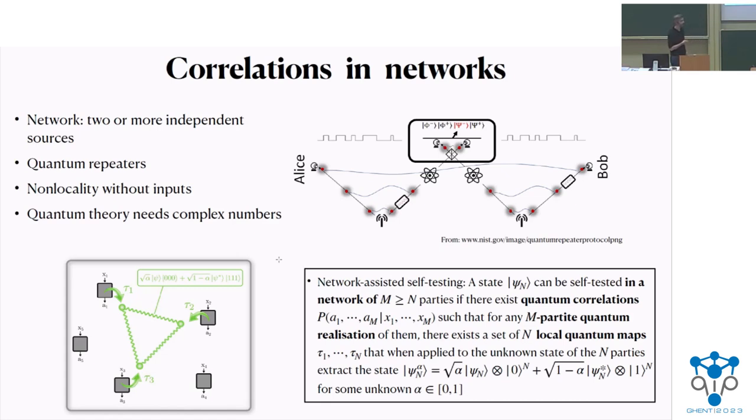This network in correlation scenarios has been used for entanglement swapping, quantum repeaters, quantum internet. It led to the phenomenon of non-locality without inputs. It was used in the proof that quantum theory needs complex numbers. So somehow it's a good and useful tool for finding new effects and also for some practical things.